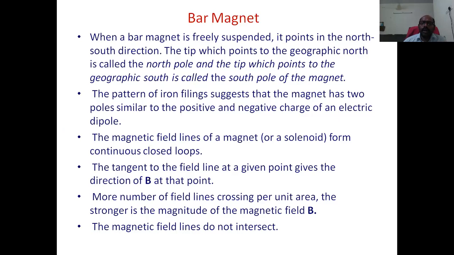An electric dipole possesses two poles, one positive and another negative. In comparison, the bar magnet possesses two poles, one north pole and another south pole. The magnetic field lines of a magnet or a solenoid form continuous closed loops.